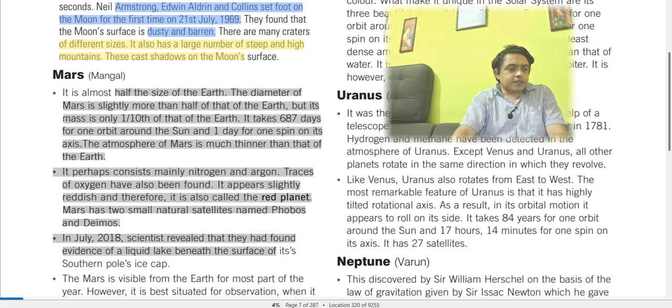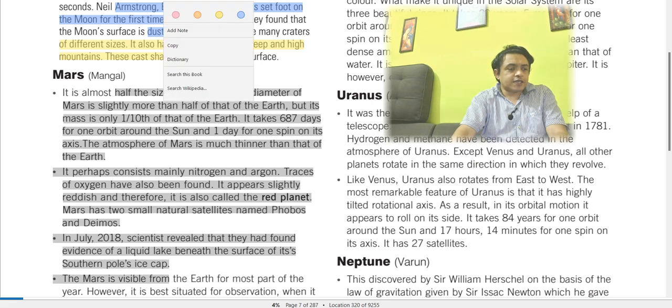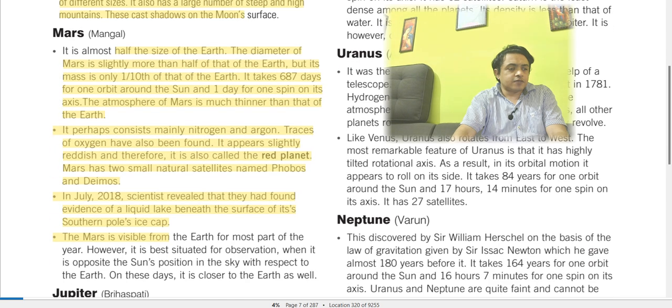It appears slightly reddish, and therefore it's called the red planet. So the blue planet is Earth, and the red planet is Mars. There are two natural satellites of Mars, Phobos and Deimos. In July 2018, scientists revealed that they had found evidence of a liquid lake beneath the surface of its southern pole's ice cap.